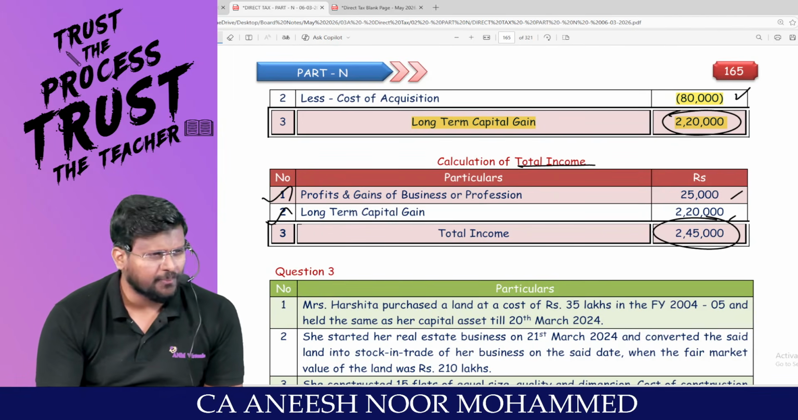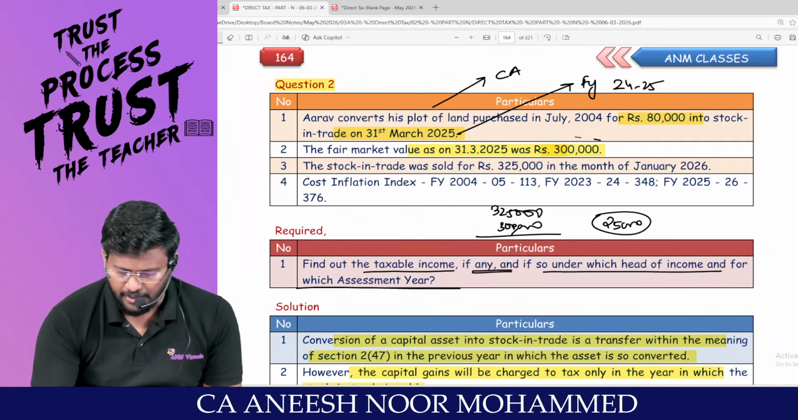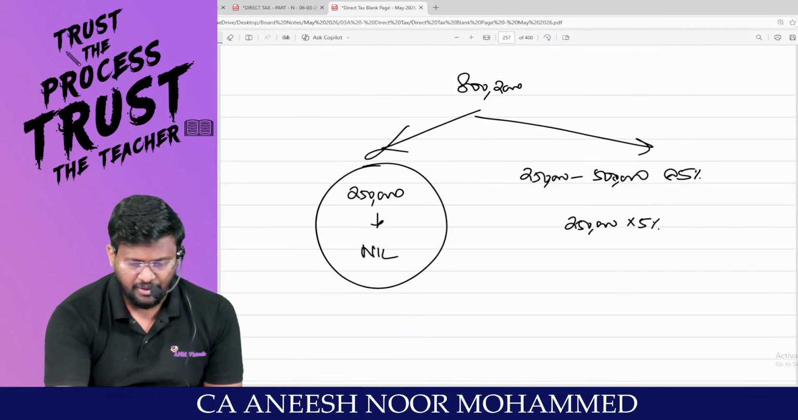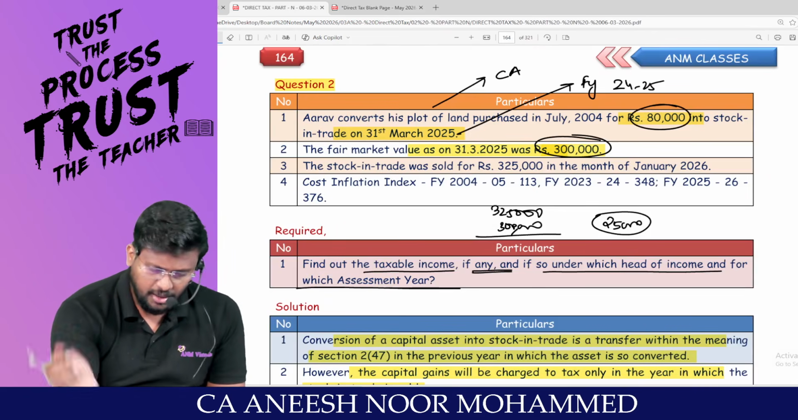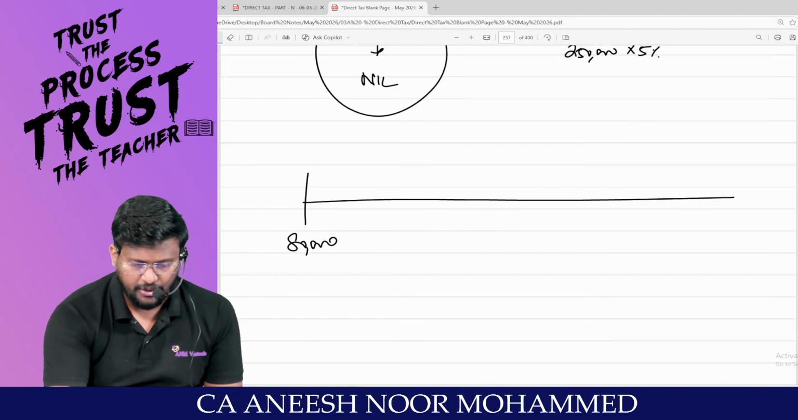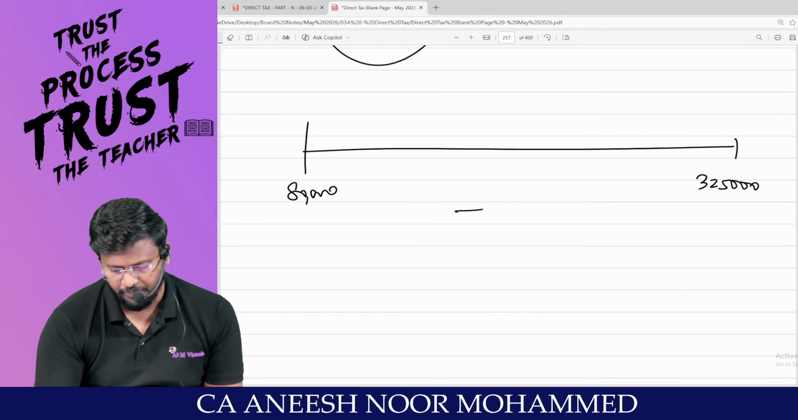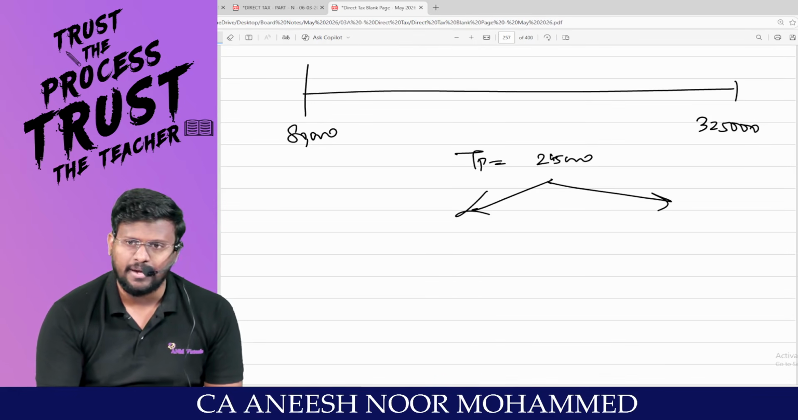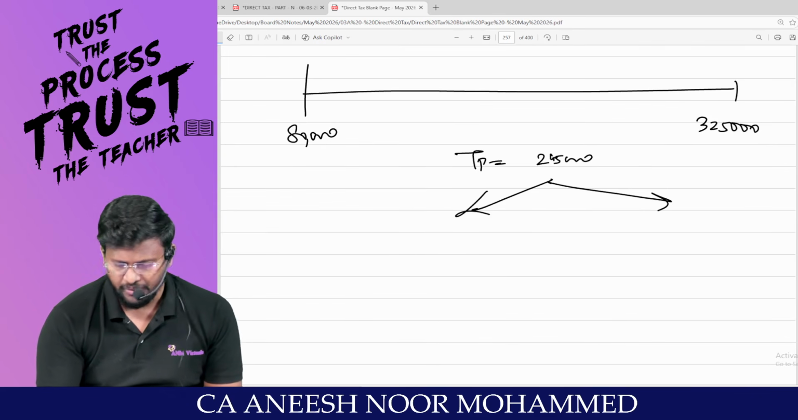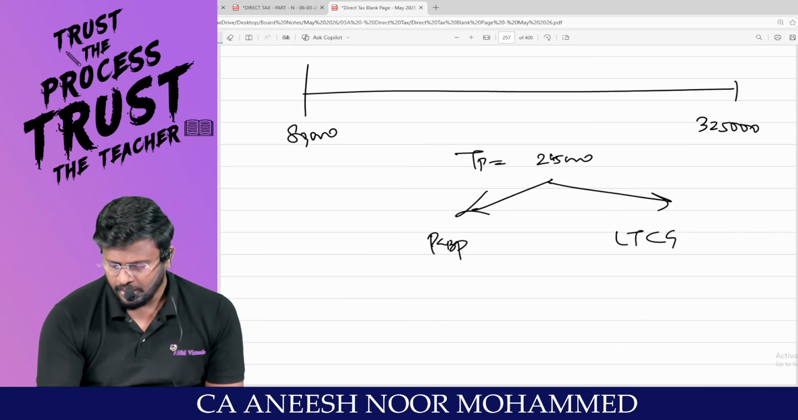Total of 2,45,000. Technically, if you see, my dear lovable students, this asset has been ultimately purchased for 80,000. Am I right? And ultimately this asset has been sold for 3,25,000. Are you all really with me? Calculator man, 3,25,000 minus 80,000. Total profit is 2,45,000. The entire 2,45,000 will not be taxable under capital gain. Some amount will be taxable under PGBP, and some amount under capital gain.